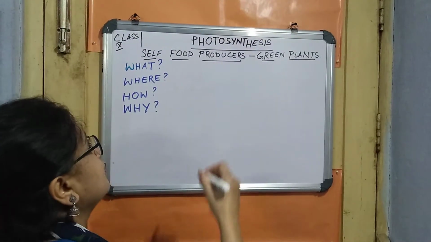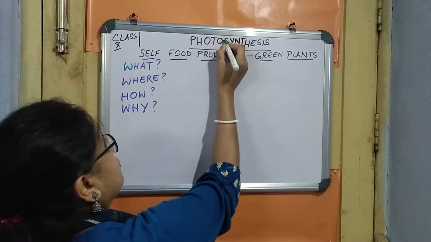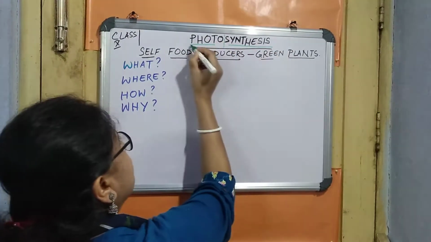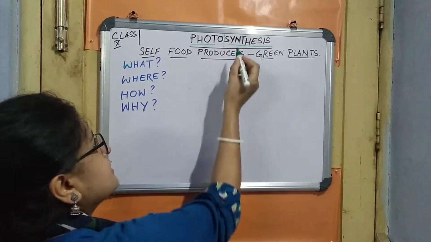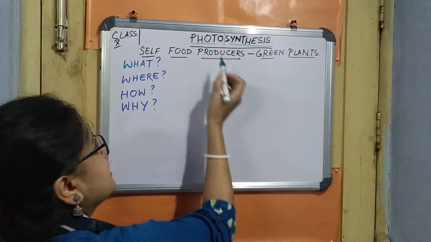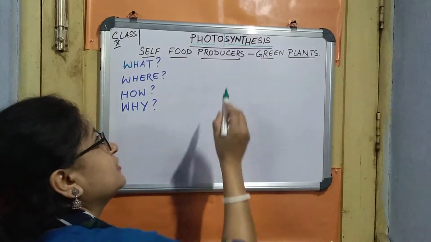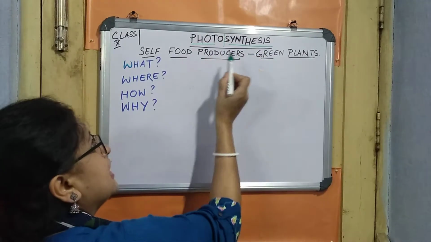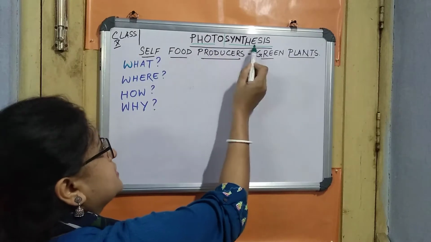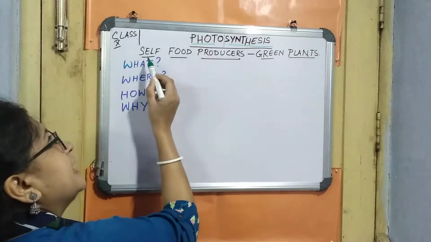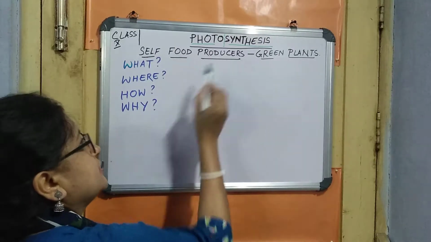This means we can divide this one into two parts, that is photo and synthesis. Photo means light and synthesis means making. That means in presence of light, when something is getting prepared, the process is known as photosynthesis, and because of this process, the green plants can make their own food. Because of that, it is known as self-food producers.